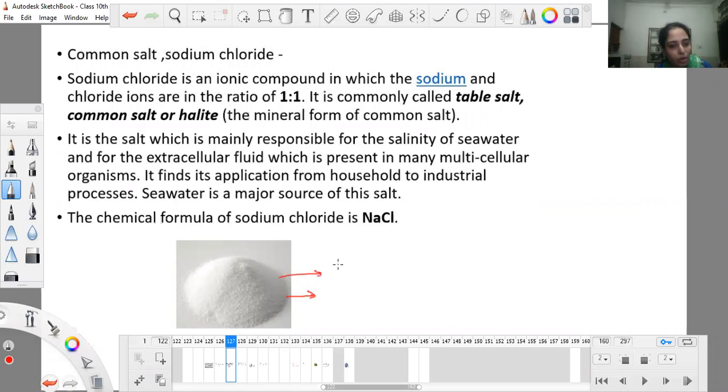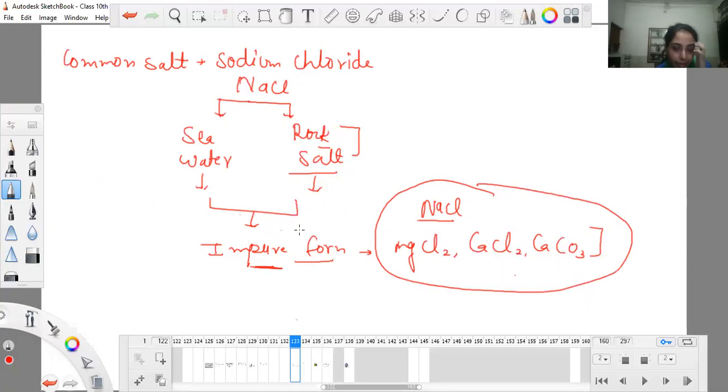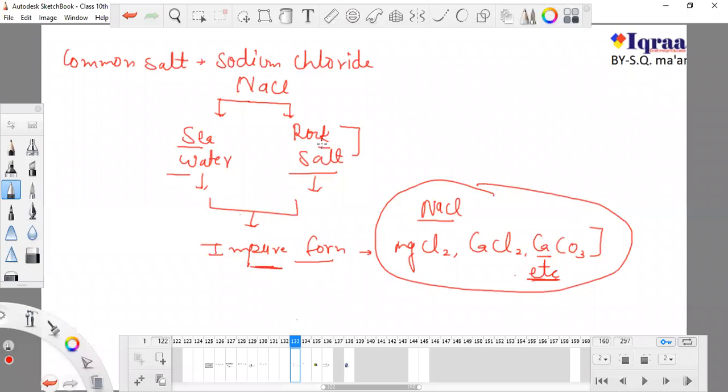So this is pure sodium chloride, but it needs to be purified before we get this form. What you obtain is not only sodium chloride. It is a mixture of sodium chloride, magnesium chloride, calcium chloride, calcium carbonate and many other salts. That's why, for the whole group of salts, you either evaporate seawater and you will get this sodium chloride, or you can get rock salt.